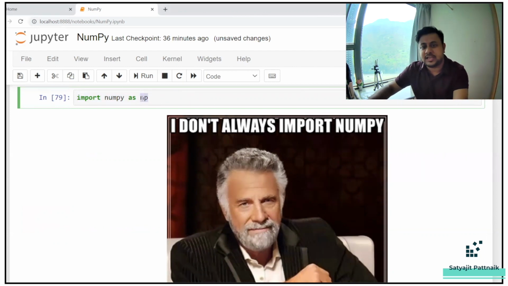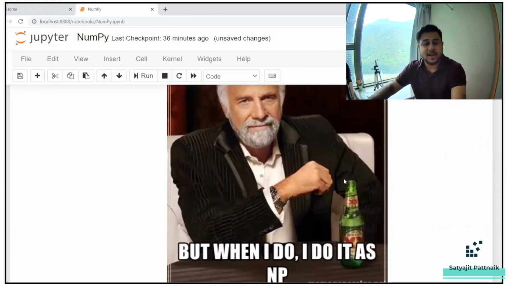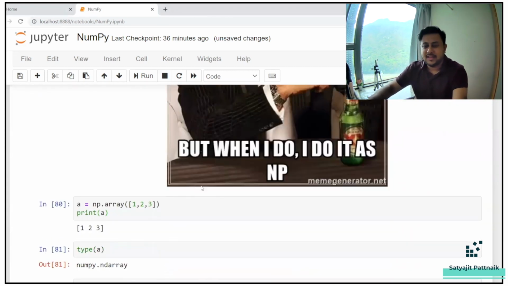As np means np is your alias. That means you don't want to call NumPy again and again and again. You can just call it using np, right? So there's a small meme. I don't always import NumPy, but when I do, it's as np, right?